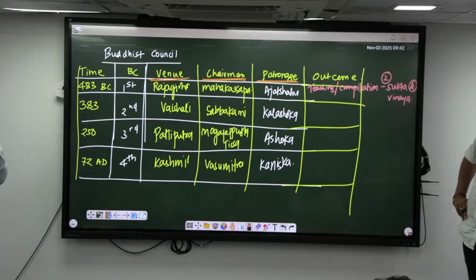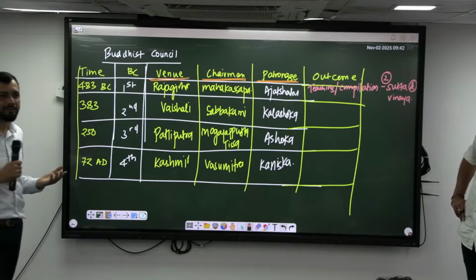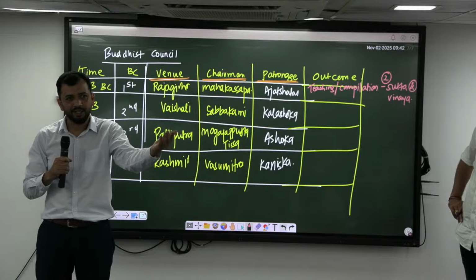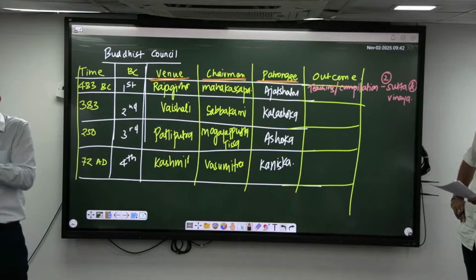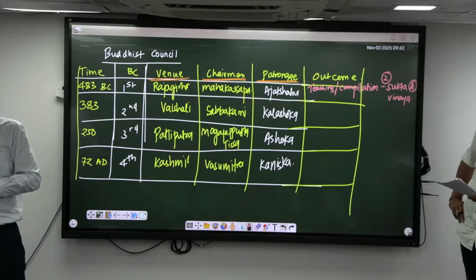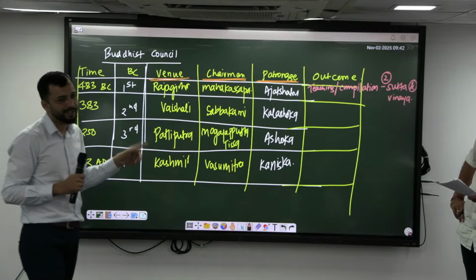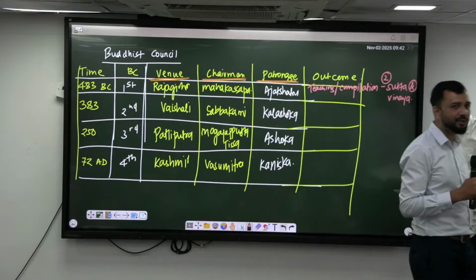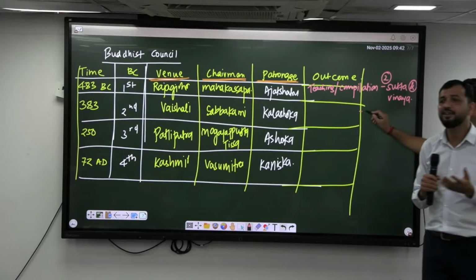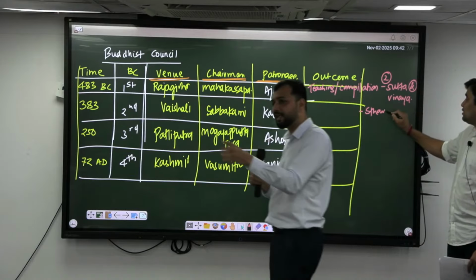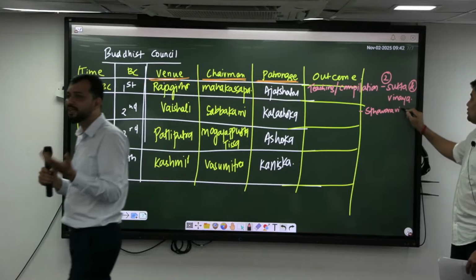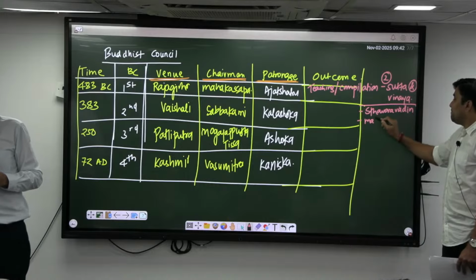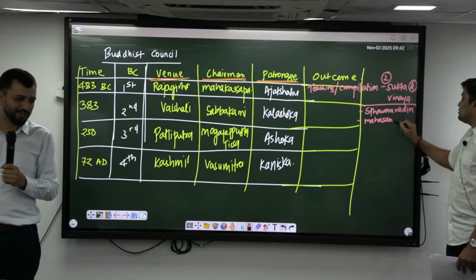Now over a period of time, what happened? These rules were strict. Some were following and saying this is fine. Some were saying that this is not fine. Fighting started over the rules, so that had to be addressed in the second Buddhist council. There were two groups: one the Sthaviravadins and second the Mahasanghikas. Mahasanghikas were more liberal, so they wanted to change the rules. They did not want very strict rules as such.